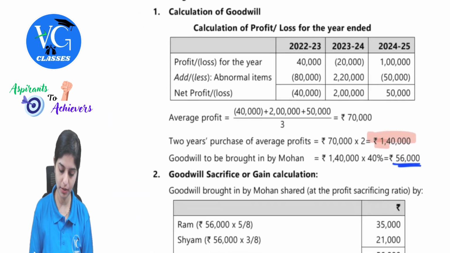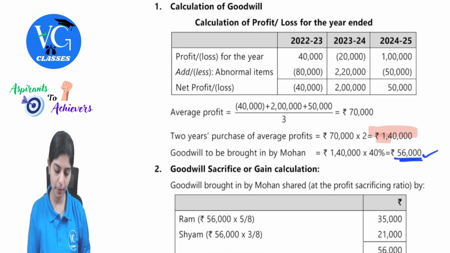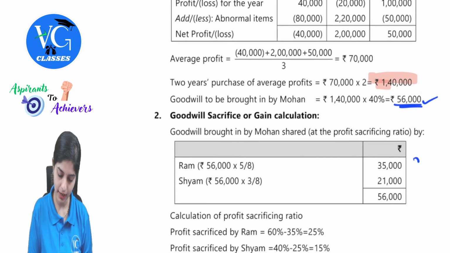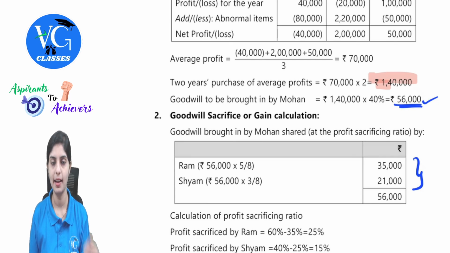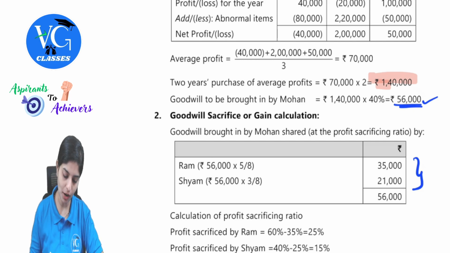What was the share of partners' goodwill? 56,000 will be apportioned. Observe here. To Ram, 56,000 into 5 by 8, and to Sham, 56,000 into 3 by 8. I hope all of you understood this working.